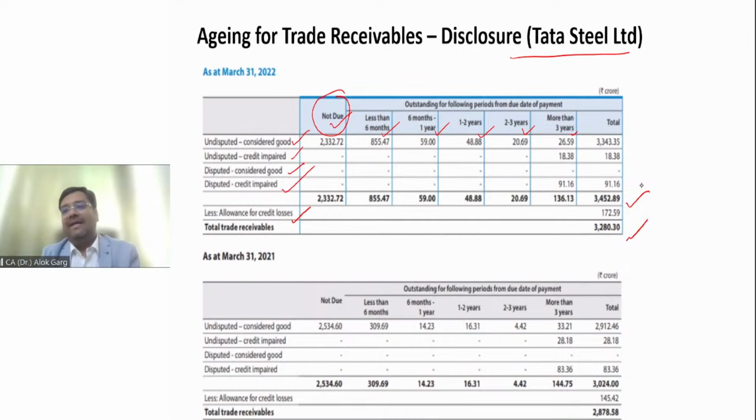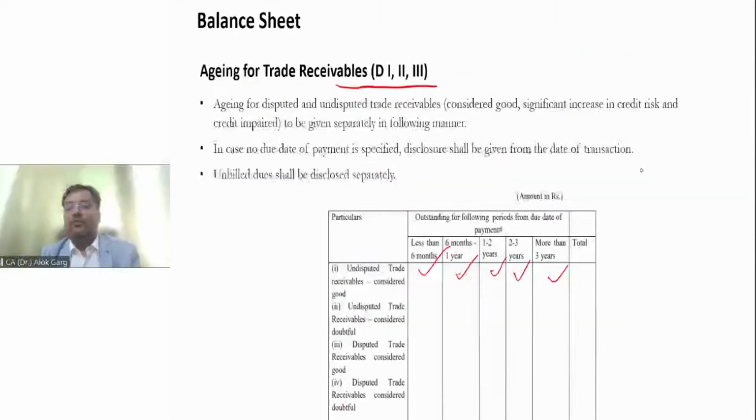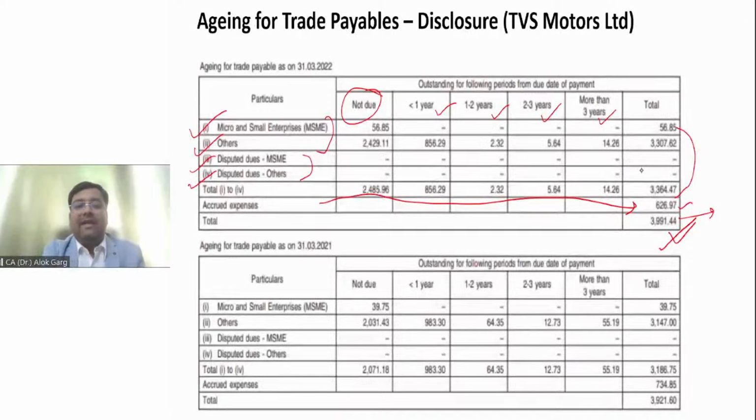Accrued expenses, guys. For example, you have accrued expenses for electricity, water, rent. That is not yet due, so they have shown these accrued expenses in the trade payable, and interest accrued as well. So accrued expenses have to be clubbed under trade payable. But accrued expenses aging has not been given, because of course the invoice has not yet come. That is why they have just added these accrued expenses in the total, so that the balance sheet total will match with the notes to accounts total.